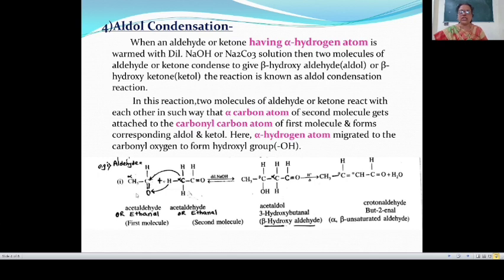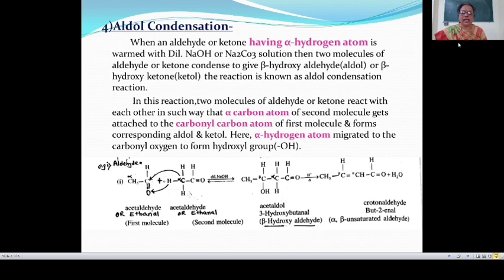This reaction takes place in the presence of dilute NaOH, meaning this aldehyde having alpha hydrogen is warmed with dilute NaOH or Na2CO3 solution, then these two molecules condense together to give a beta hydroxyaldehyde, and this beta hydroxyaldehyde is known as aldol. This is also known as acetaldol.